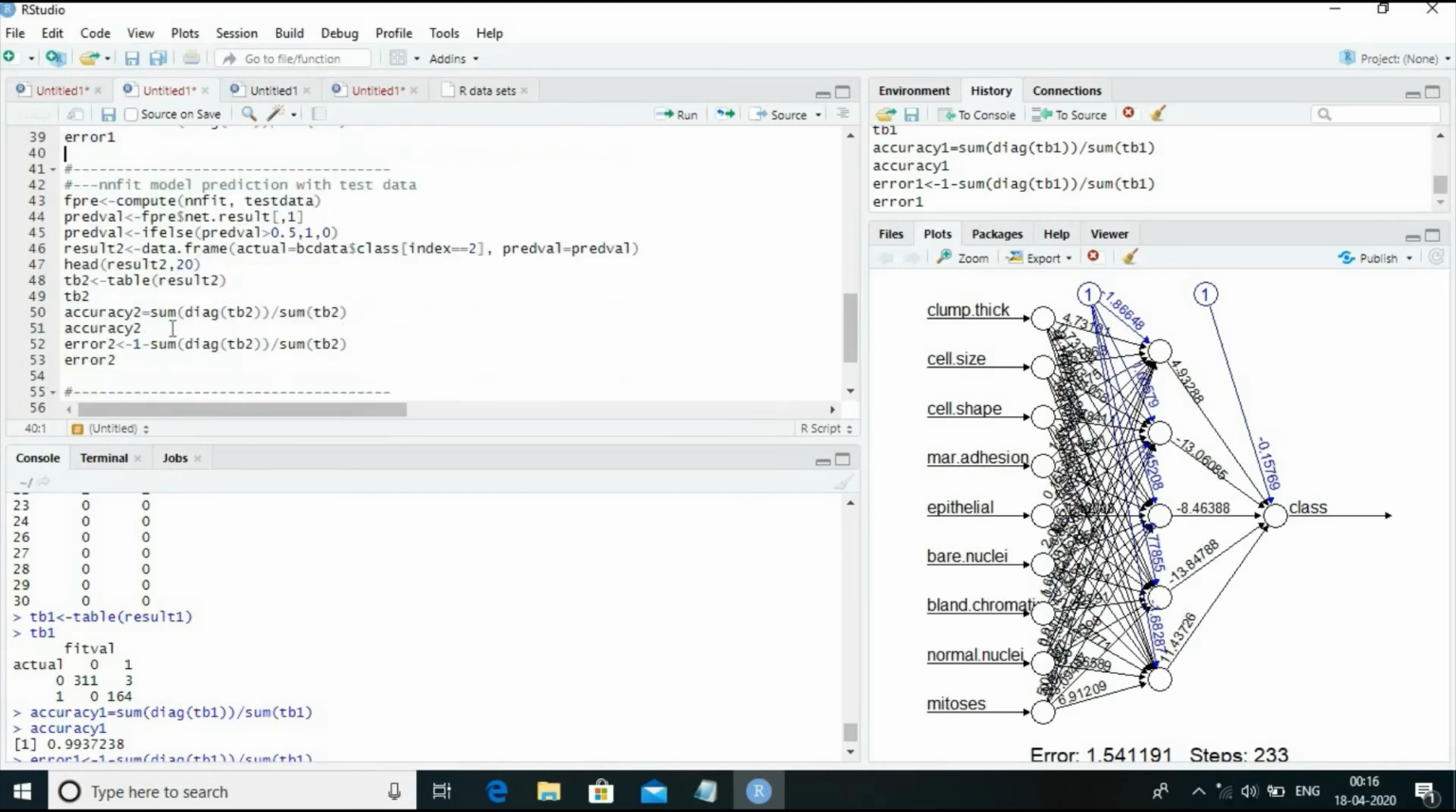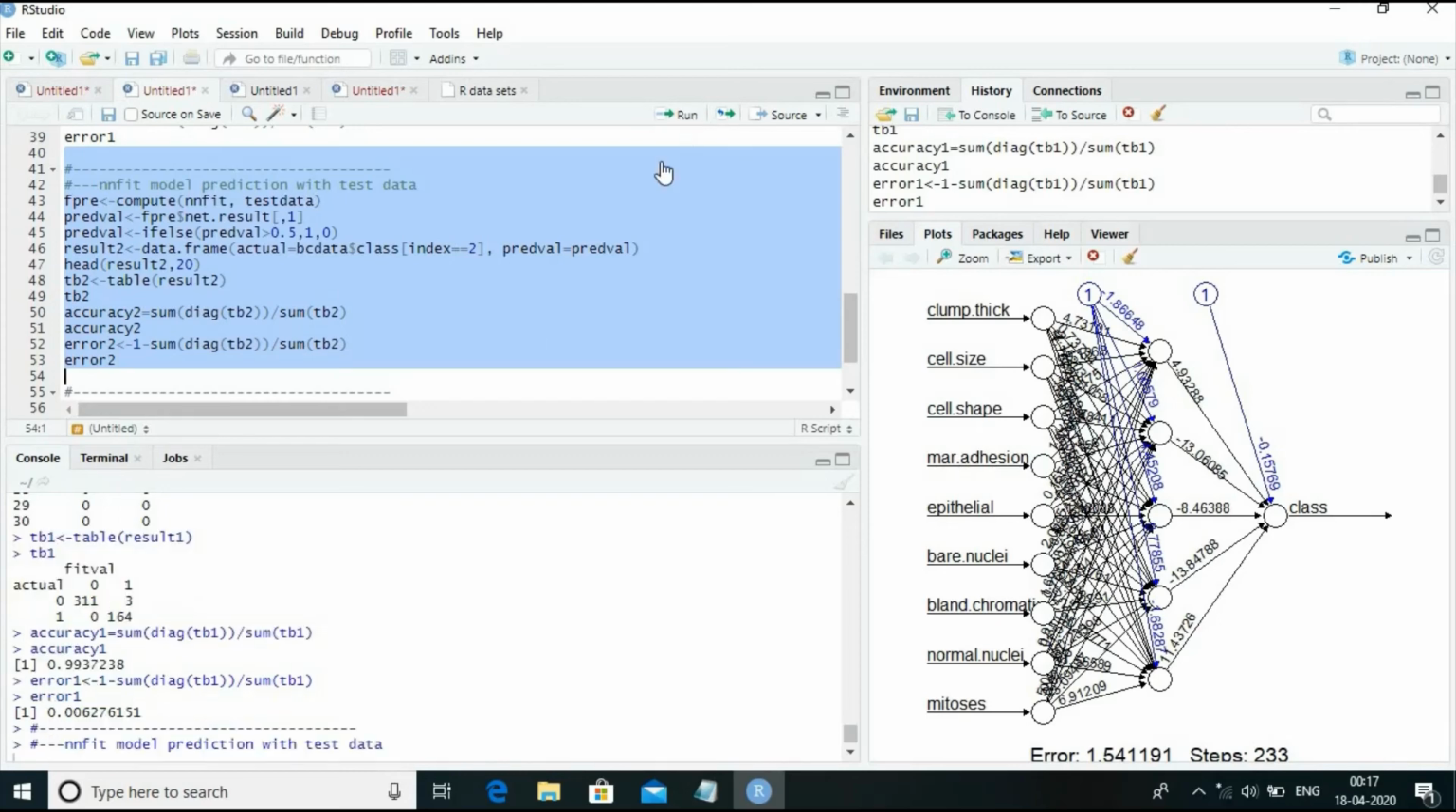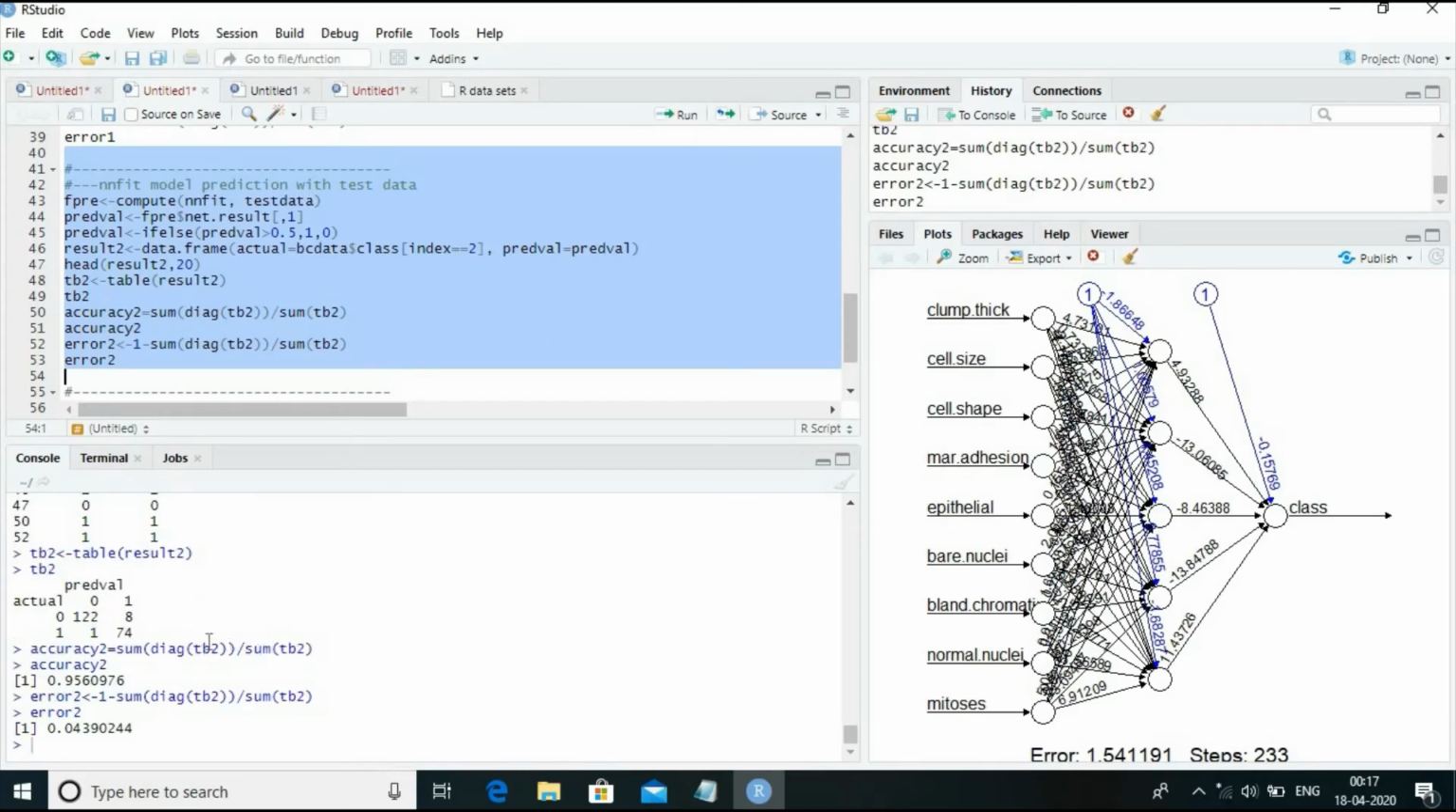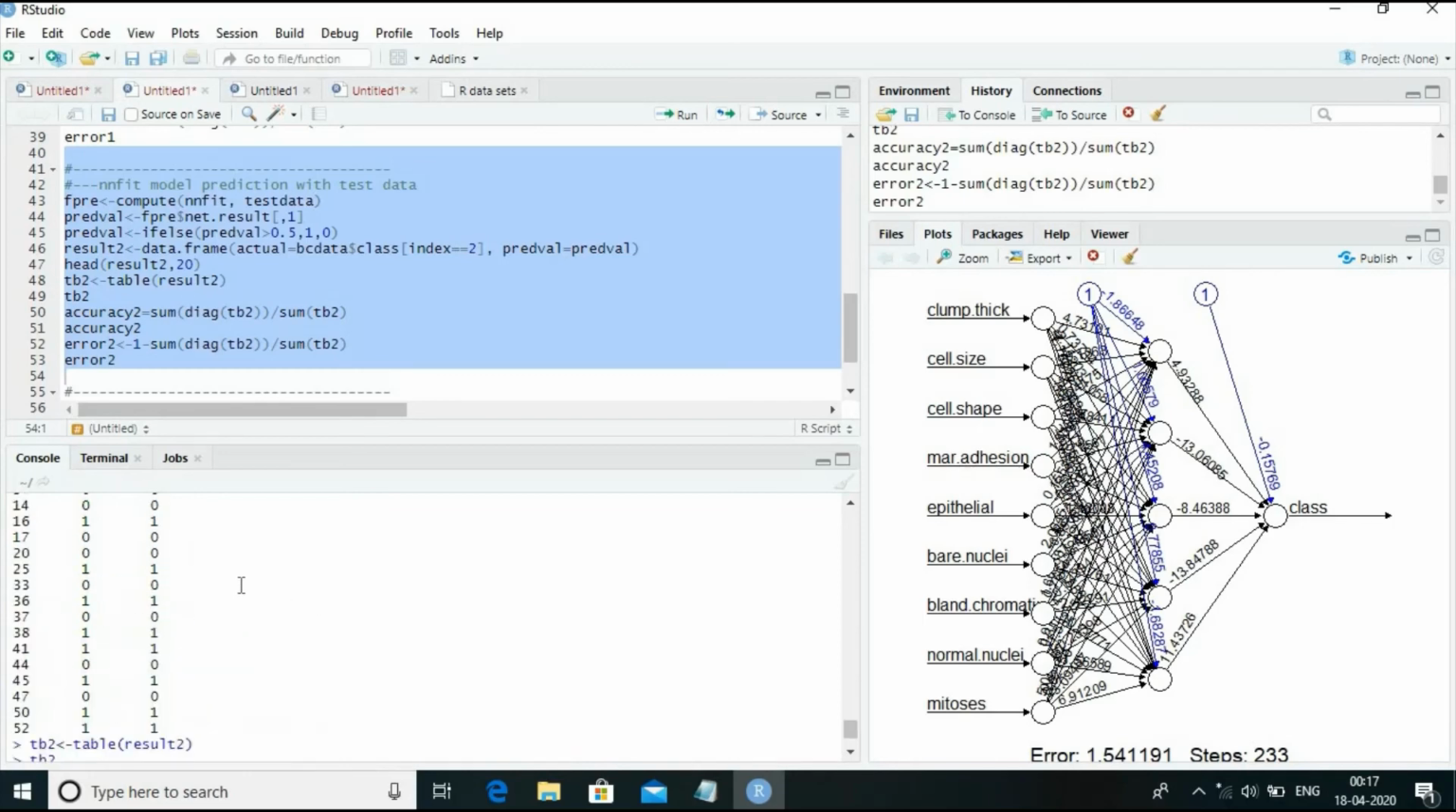Now let us run these command lines and find out what is the accuracy and misclassification error behavior of the neural network model with respect to the test data. How good the model is with respect to the test data? Let's find out now. Let us run these command lines and find out what is the accuracy of the model. The accuracy of our model with respect to the test data is 95.6, and the misclassification error is 4.3, rather 4.4, right?